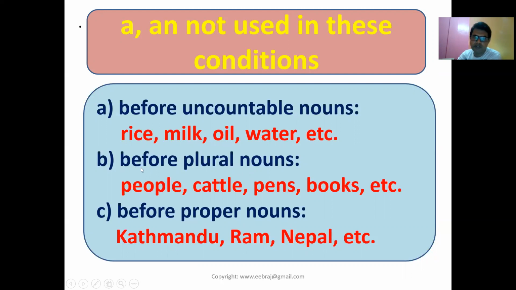Okay, another one is before plural nouns. For example, people, cattle, pens, books. These are plural nouns, so plural nouns are not used with A and AN. Before proper nouns, for example, name of the person, name of the place, they are proper nouns. So proper nouns don't take A and AN. Kathmandu, Ram, Nepal. We cannot say a Kathmandu. That's wrong. In these three situations, A and AN are not used.